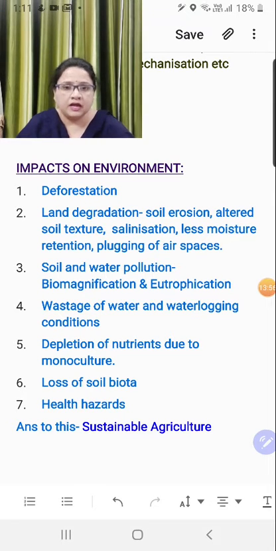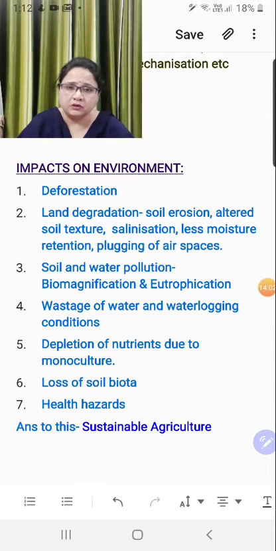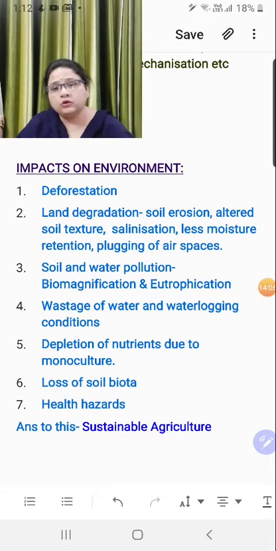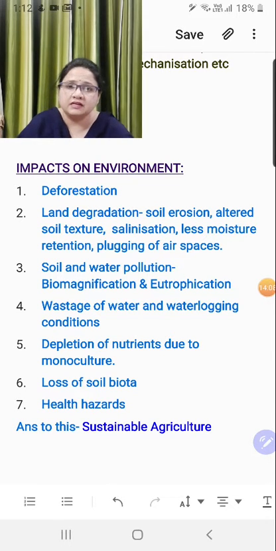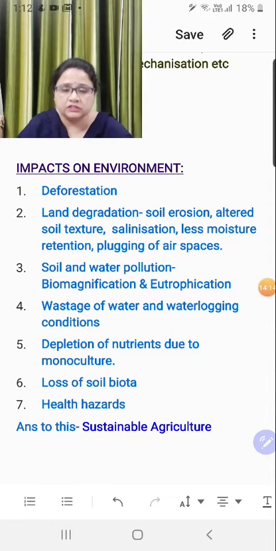Right? Another one I have used is biomagnification. When you are using pesticides, these are chloro compounds. DDT, dichloro-diphenyl trichloroethane. One more is BHC, that is benzene hexachloride. So every time you are using a pesticide, it is having a very toxic chloro concentration and this is very stable. Once you apply it on the field, it is going to remain in the field for approximately 3 years. Right, very stable compounds.